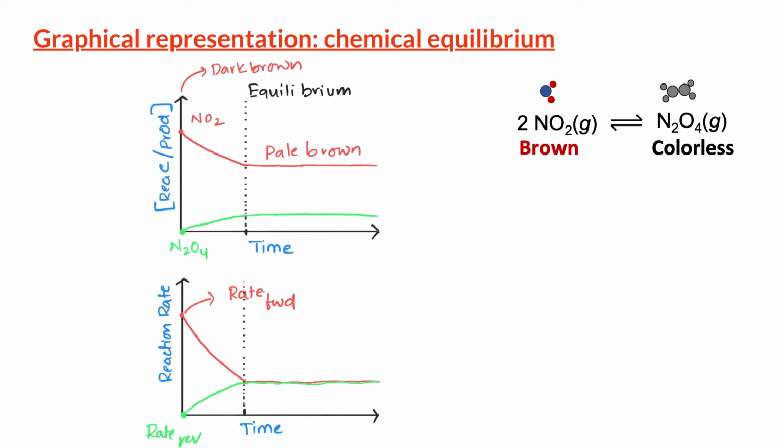Now, it does not mean that the reaction stopped after reaching equilibrium. We have to note that the chemical equilibrium is a dynamic process in which both the forward and reverse reactions continue to occur even after the reaction has reached equilibrium. Since they occur at the same rate, there is no net change in the concentration of reactants and products, and consequently, there is no net change on any of the physical properties.